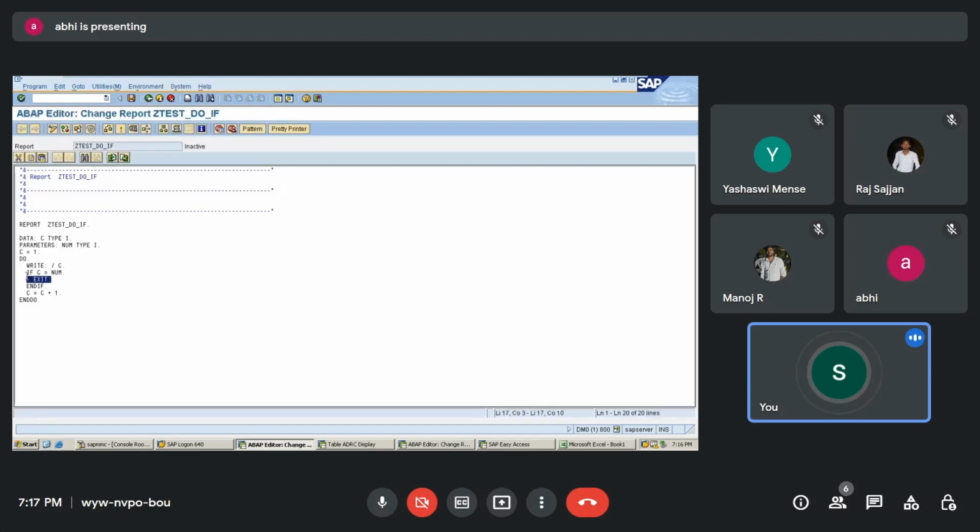we are using exit. So that count is nothing but C we have considered. When C is equal to 5, num, what we have entered as num, is 5. So when 5 is equal to 5, exit. Exit means come out of the program or come out of the loop. So this is how I can use the if statement to exit my infinite loop. This is an infinite loop because I have not mentioned how many times. So that condition I am specifying here in if.